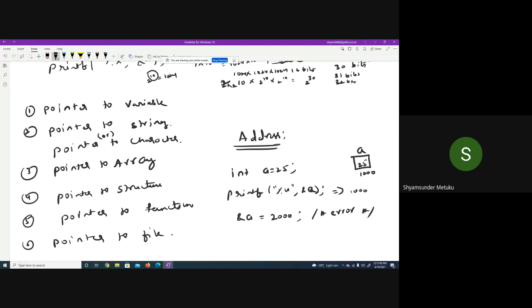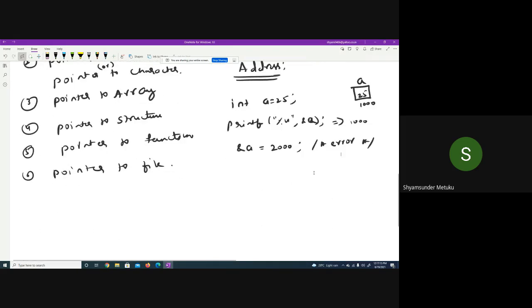As a user, we don't have any control over it. You are not supposed to use &a on the left-hand side. It's an error. Never use &a =. You never try to overwrite or modify the address of any location, which is not possible. Is it clear to all of you with this last statement?